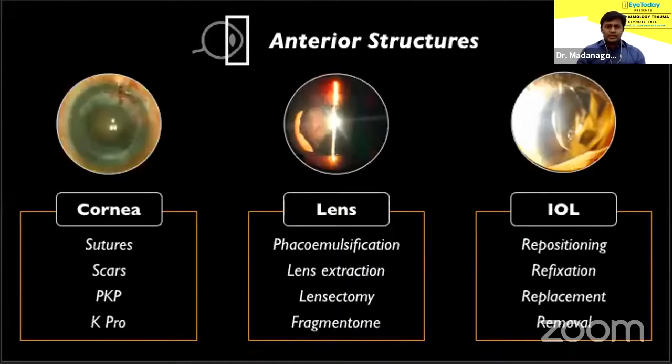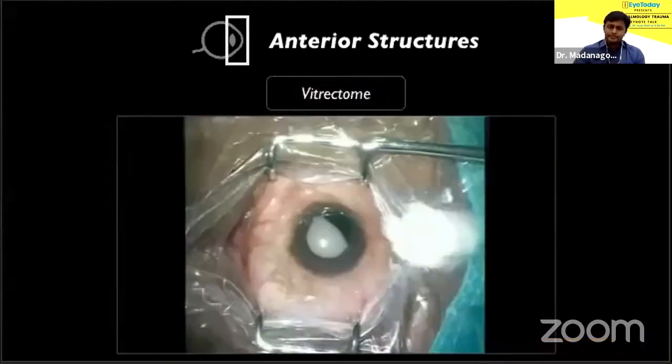As I was mentioning, anatomic structures anteriorly have to be managed first. So corneal grafts or temporary keratoprosthesis may be needed. You need to have your phaco fragmatome ready. Lens extraction can also be employed. The IOL could need repositioning, fixation, replacement, or it simply has to be removed.